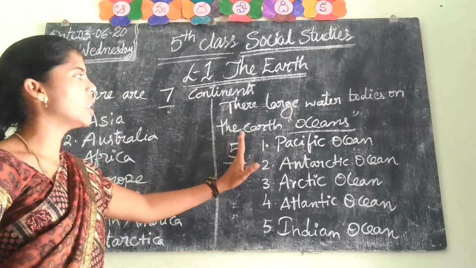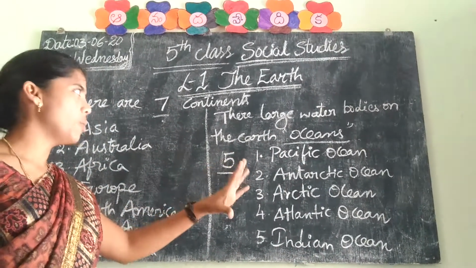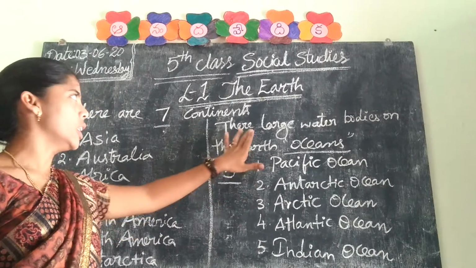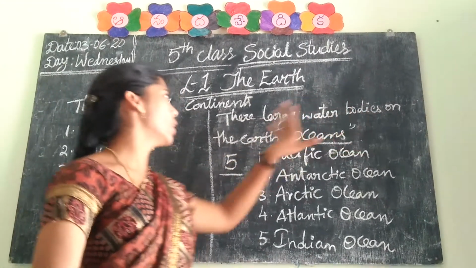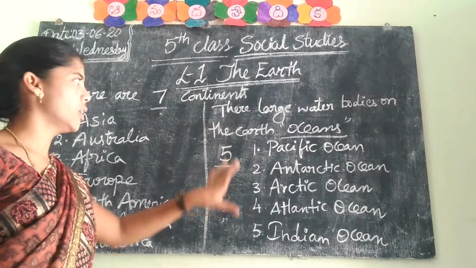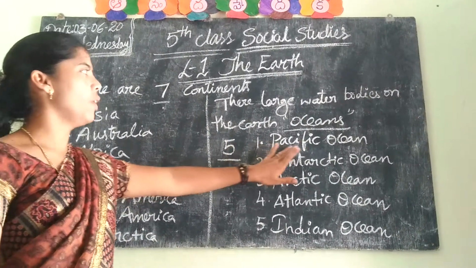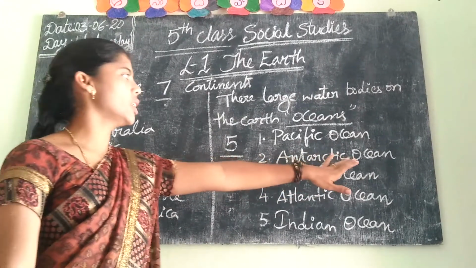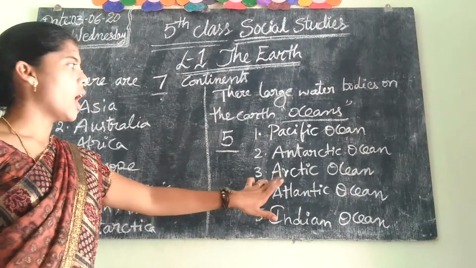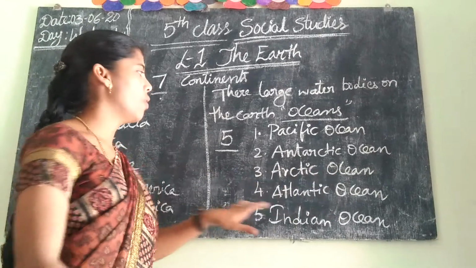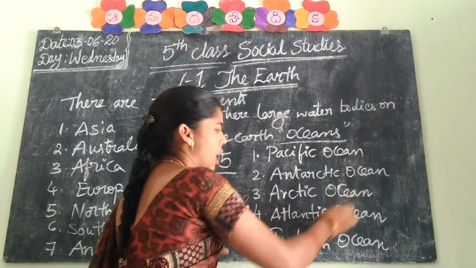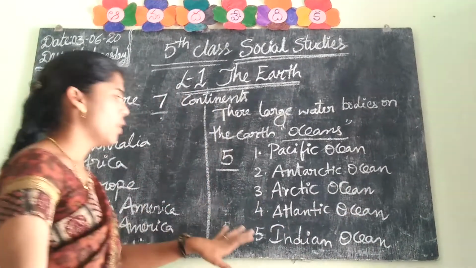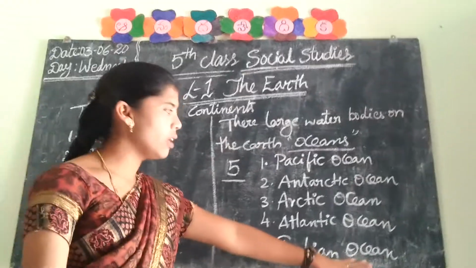How many oceans are there? There are 5 major oceans. These are the large water bodies on the planet Earth. What is the first one? Pacific Ocean. Second one is Antarctic Ocean. Third one is Arctic Ocean. Fourth one is Atlantic Ocean. Fifth one is Indian Ocean.